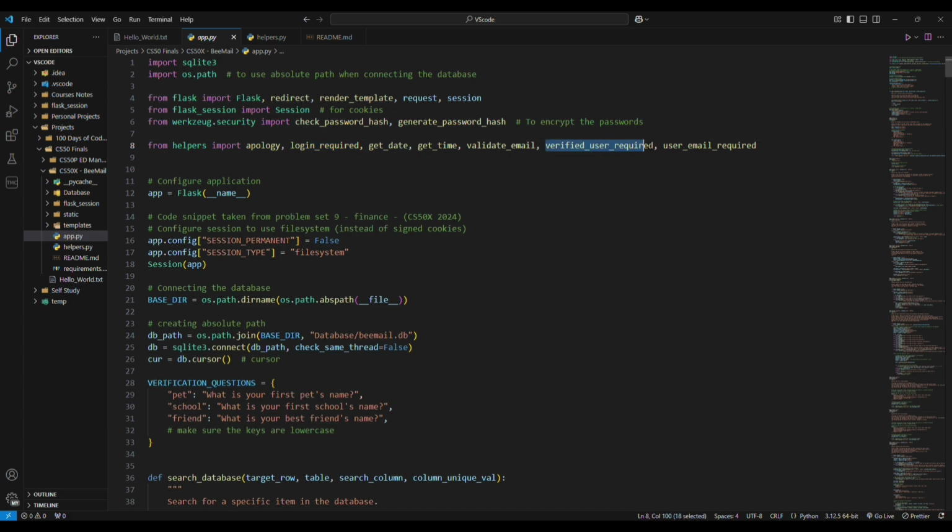And I have some other versions: verified user required, user email required, those for the password reset, pre-login password reset, to prevent users from accessing those pages unless they answer the verification questions.